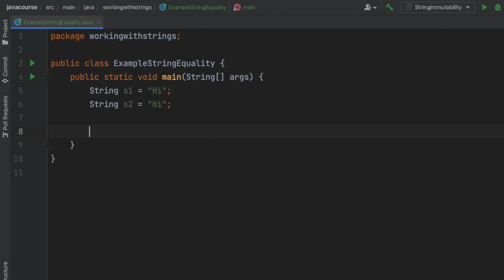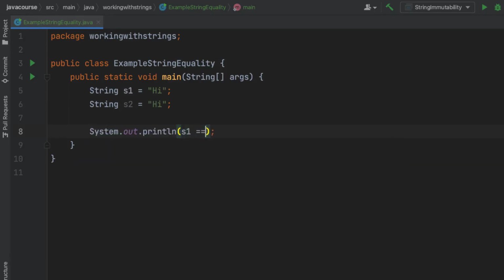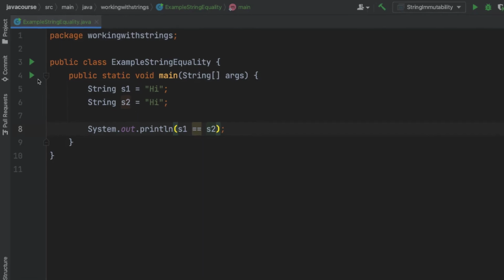In this code, the JVM will create a new string object with the value hi on line 5. It will store it in the string pool, and it will assign the reference to the s1 variable. On line 6, it's going to look at the string pool and will find the string hi there already. It is then going to reuse this object and return the reference to s2. So when we are comparing for a reference here, they will be the same. If I'm going to say here s1 equals s2, you'll see that these are actually the same due to the string pool mechanism. They are holding the same reference.